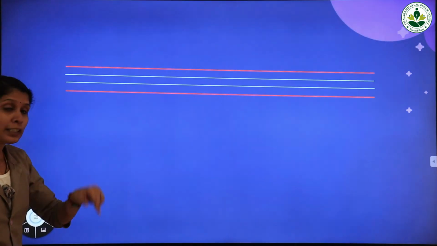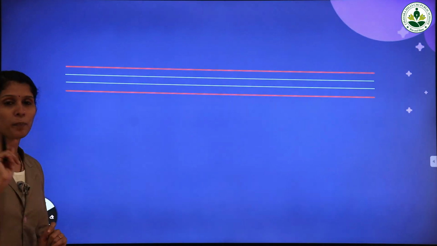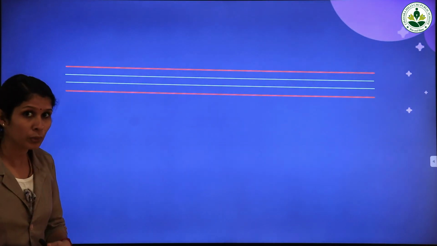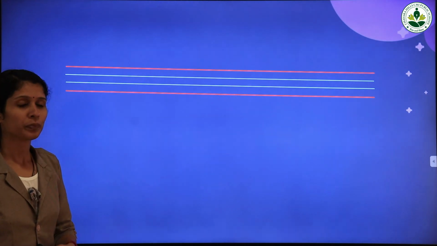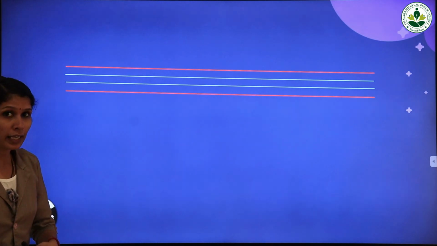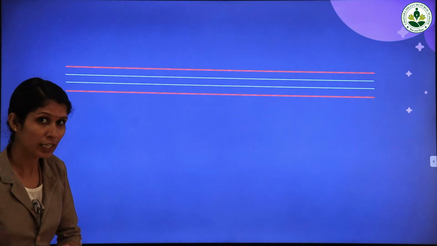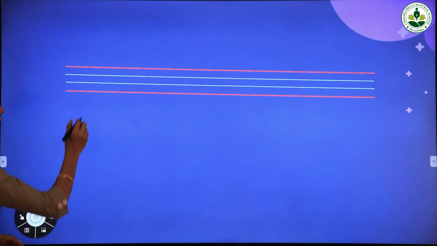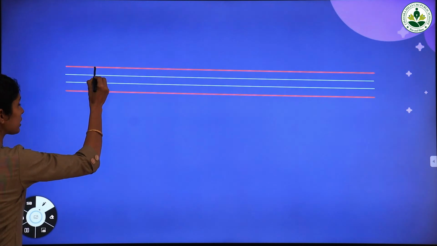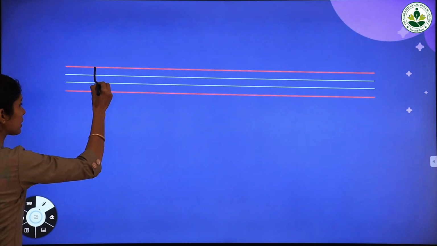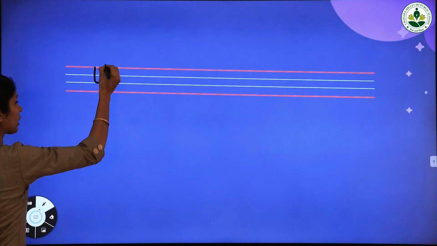Otherwise, capital letter U is like a big upward open curve. All of you listen here. It starts from the red line and touches the two blue lines. Again it goes up and touches the first red line.